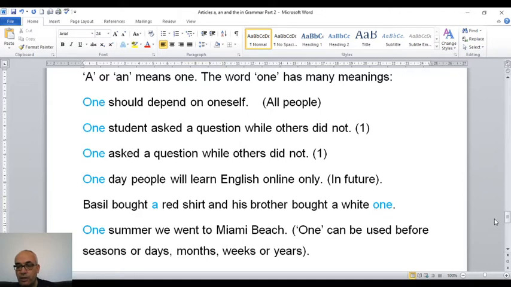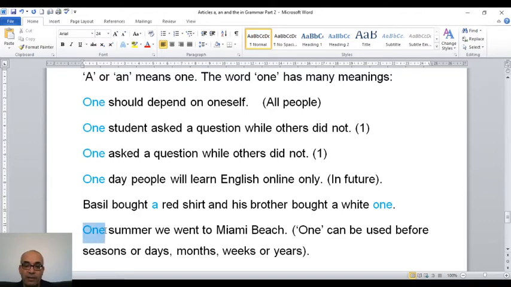One means shirt. It is okay to say he bought a white shirt, but it's not good English. It's better to say a white one. So a white one means a white shirt.